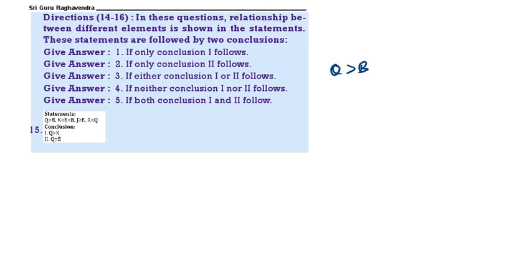Next question. Q greater than B, Q greater than P. Then see here, B greater than E, E greater than K. Therefore Q greater than K definitely follows, but Q is equal to E does not follow.